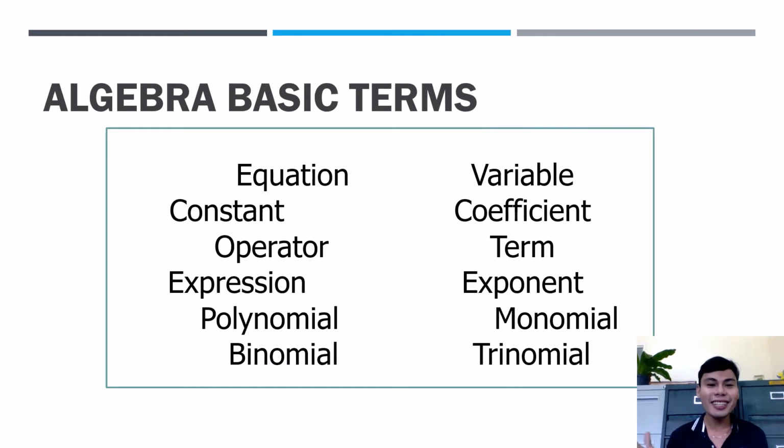Okay? So, these are the algebra basic terms. We have the following: equation, constant, variable, coefficient, term, exponent, expression, polynomial, binomial, monomial, trinomial. So these are the common or the basic terms in algebra. You must have the mastery or the familiarization with them. You must have somehow the understanding of the terms.